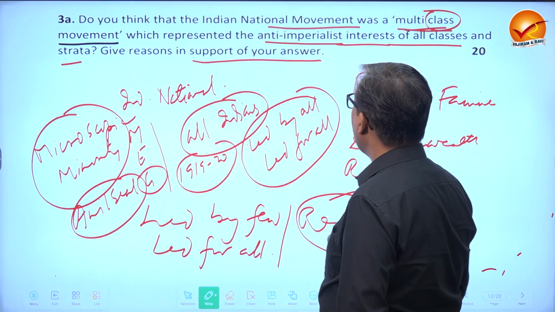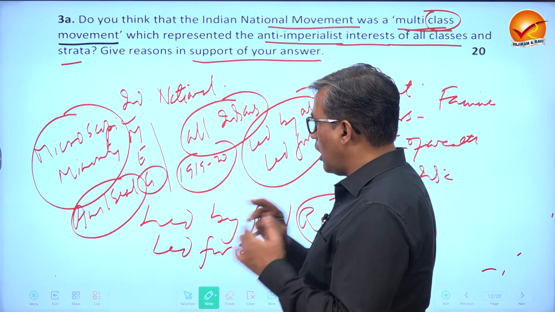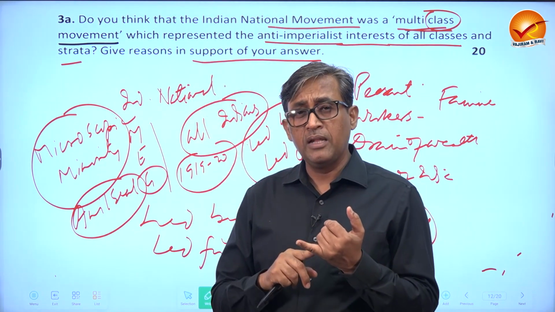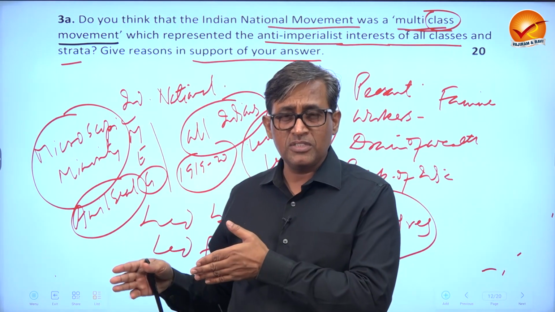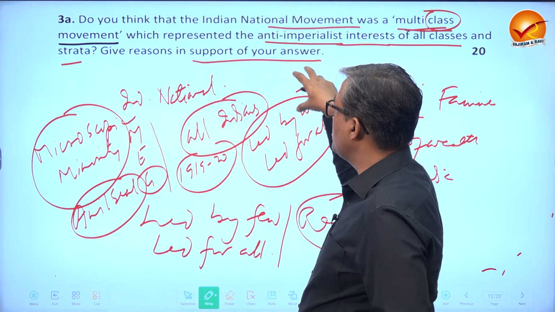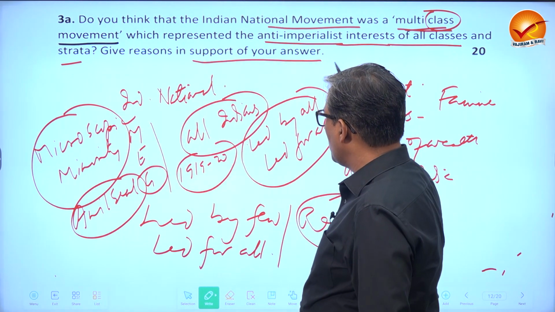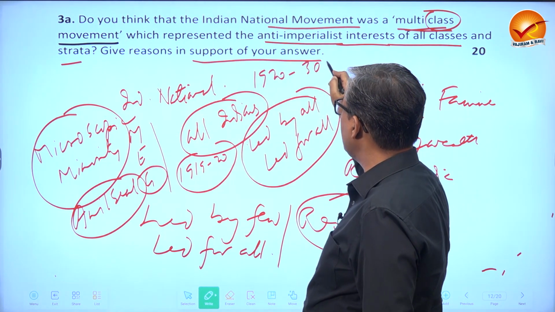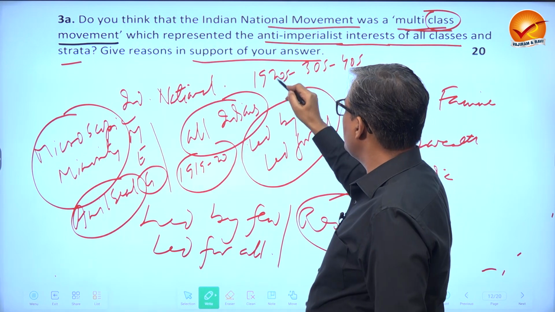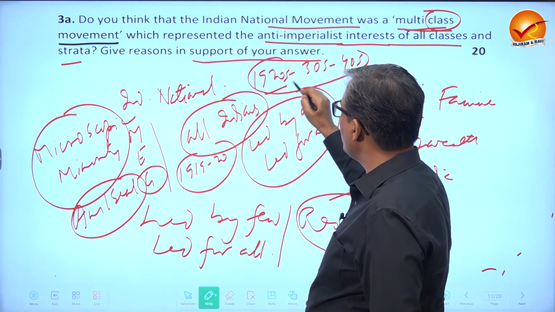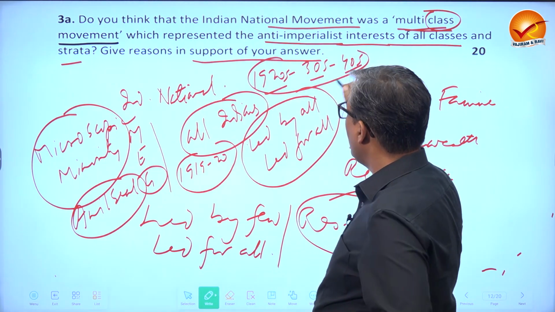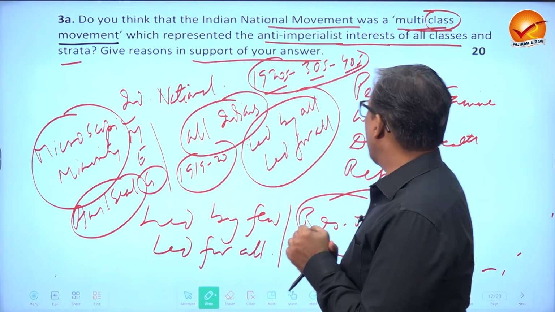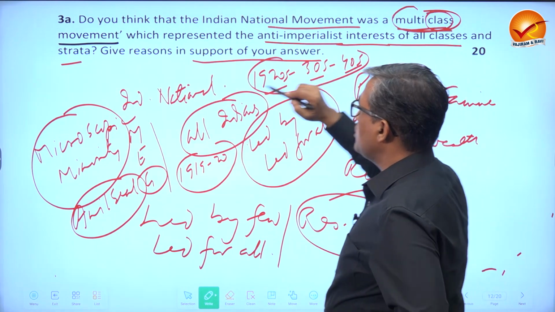So the theory is entirely based on this argument, nationalist versus imperialist scholars, then Gandhian versus the Marxist scholars, and this entire question is based on this one. So in the later phase, right from say 1920s to 30s to 40s, when you see the progress from non-cooperation to civil disobedience to Quit India, in between Bardoli Satyagraha and many other movements, you will find that it was a multi-class movement.